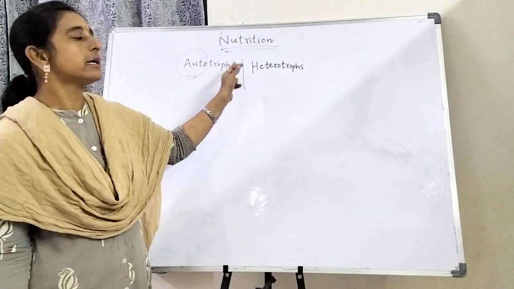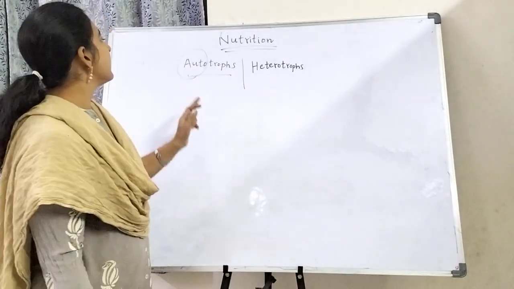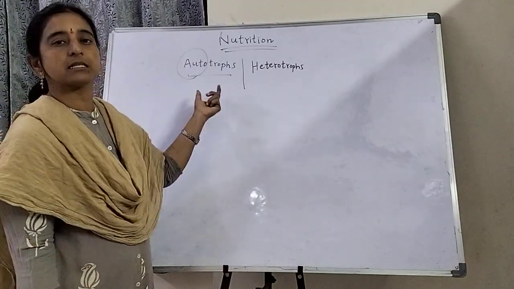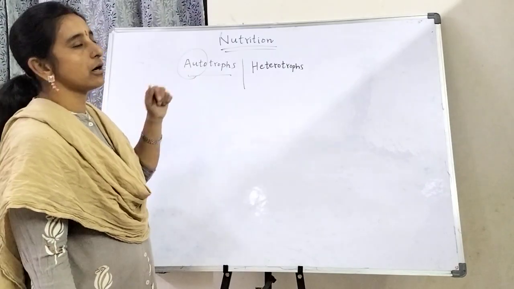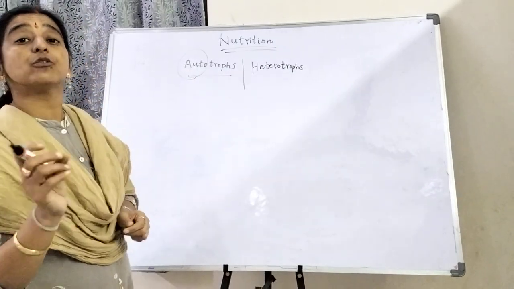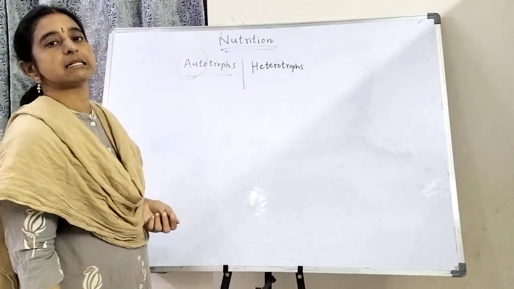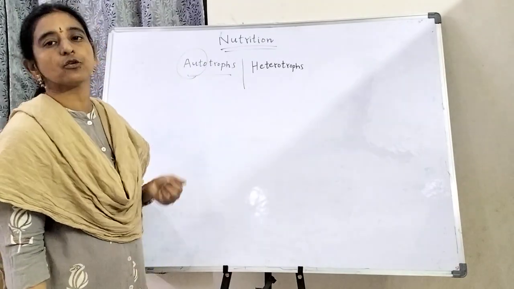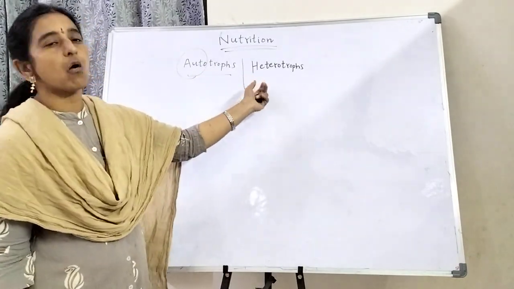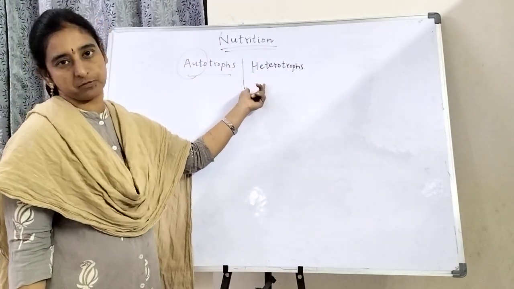Heterotrophs means they depend on other organisms. The best example of autotrophs is all living plants. Some cyanobacteria also have some amount of chlorophyll pigment, so that is also an example of autotrophs. Heterotrophs are all animals, including human beings.